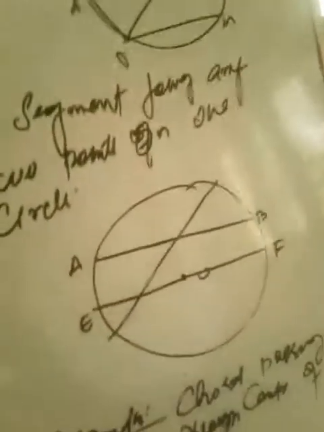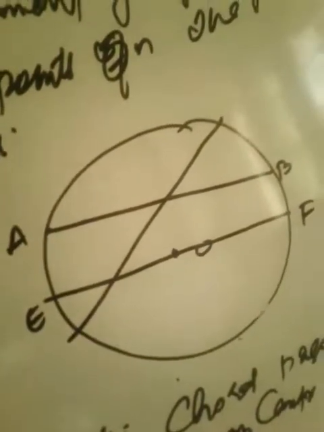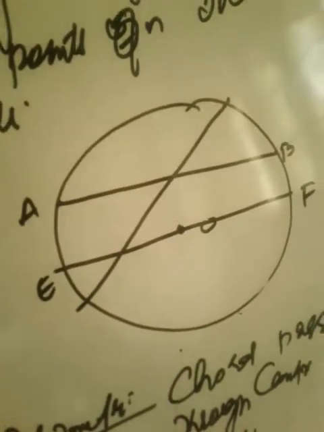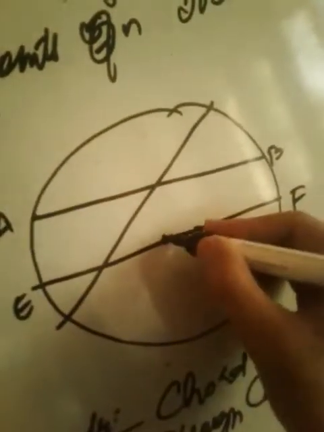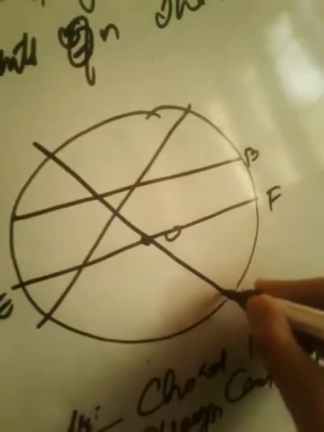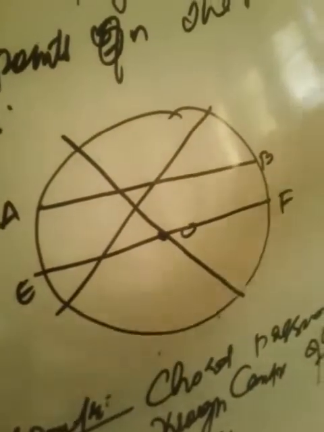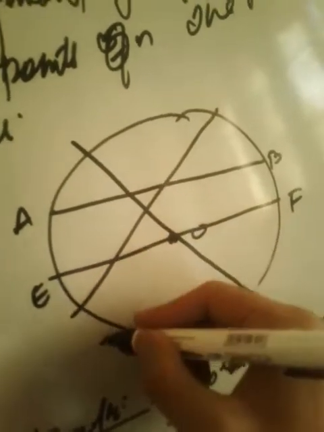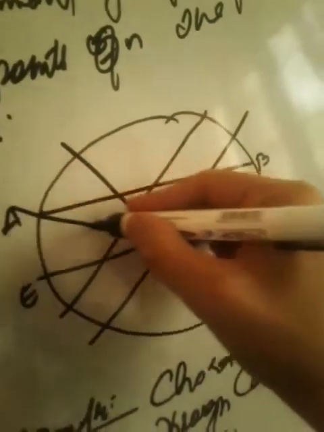So how many diameters can we draw from a center? 1, 2, 3, 4, infinite. We can draw infinite. Say this is the center. You have already read in lines and angles that through a single point we can draw an infinite number of lines. In the same way, we can draw an infinite number of lines passing through this point.